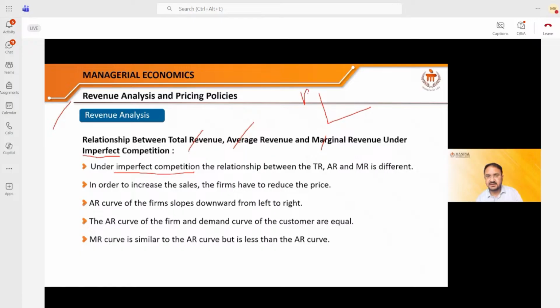So if I say price is here and the quantity is here, this curve will go down. This is average revenue. Average revenue is equal to the demand here, and it is also equal to price. So you can say the price curve is nothing but the demand curve. Change in quantity with respect to price is the demand curve. So the demand curve is always downward sloping. This is an individual firm.